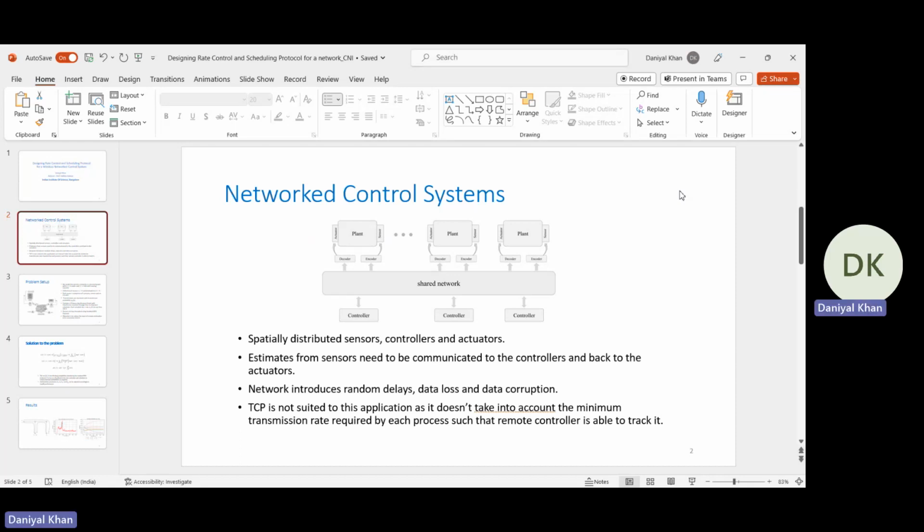And the network, which is shared by all the plants, introduces random delays, data loss, and data corruption. While there are protocols available for networks, such as TCP, it is not really suited for this type of application because it doesn't take into account that each source requires a different transmission probability, and there is a certain minimum transmission rate which has to be achieved in order to keep the process stable at the plant.